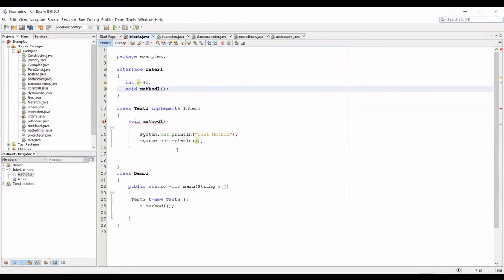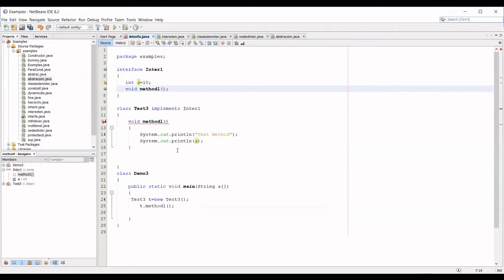Yes, you think and give the answer. If I have 100 abstract methods, and I'm not implementing all the 100 abstract methods in the class which is going to implement it, only 50 I have implemented, the rest 50 abstract methods are still inside the class. Then the class by default should be abstract. Yes, that is right.